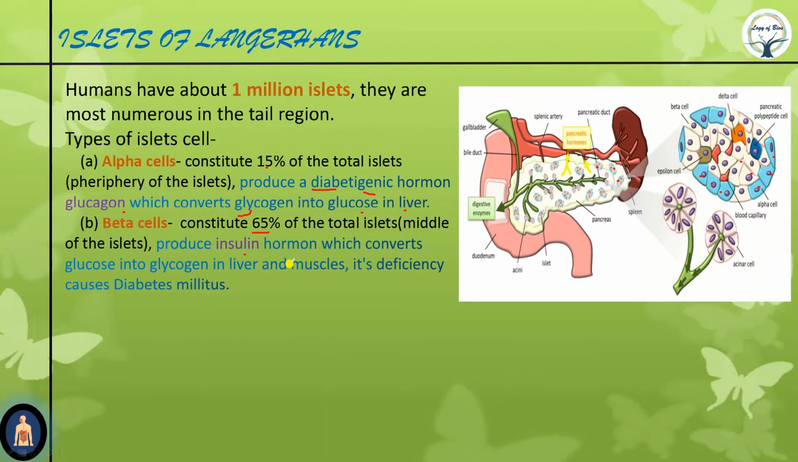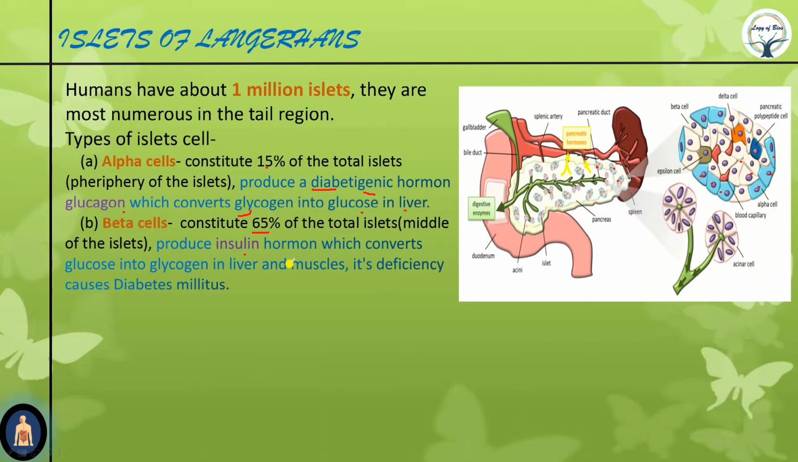If you remember one sentence, that glucagon converts glycogen into glucose in liver and muscle cells, then you can state the opposite for insulin. So just remember either glucagon or insulin. I prefer glucagon because it is easy. Then you can say the opposite: insulin converts glucose into glycogen in liver and muscle cells. Deficiency of insulin causes diabetes. Actually, glucagon and insulin maintain the blood sugar level, and imbalance in this causes diabetes.